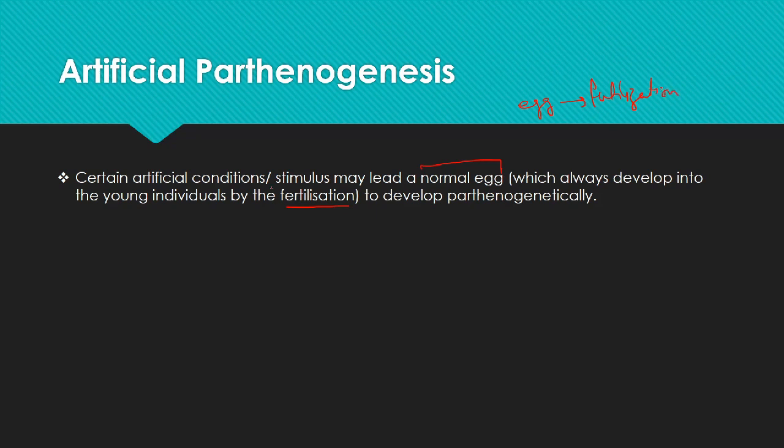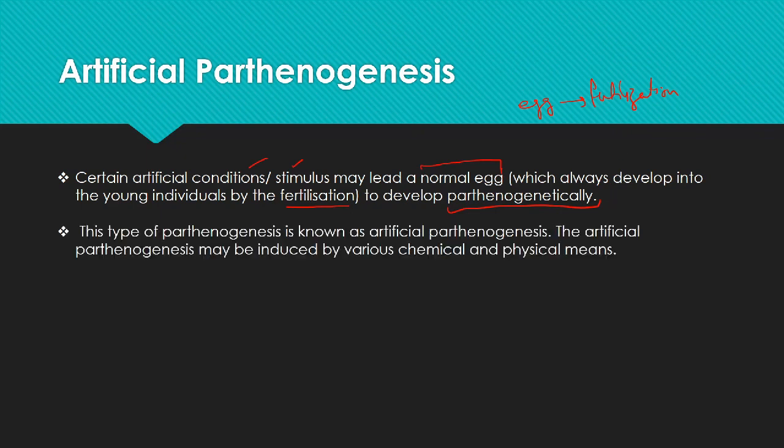What are such conditions or the stimulus? This type of parthenogenesis is known as the artificial parthenogenesis. The artificial parthenogenesis may be induced by various chemical and physical means.